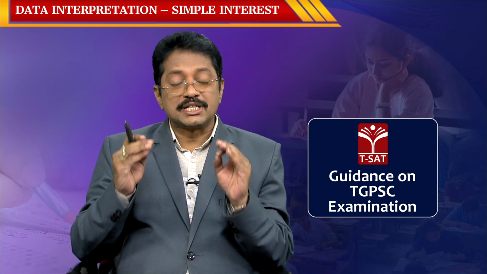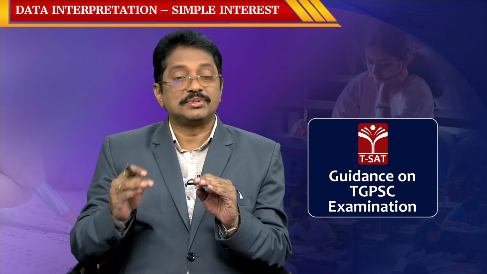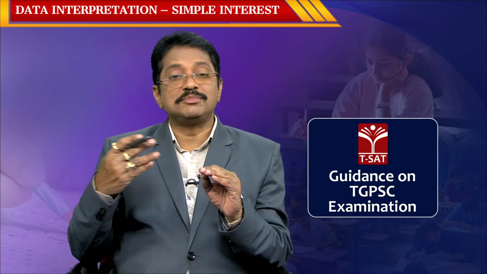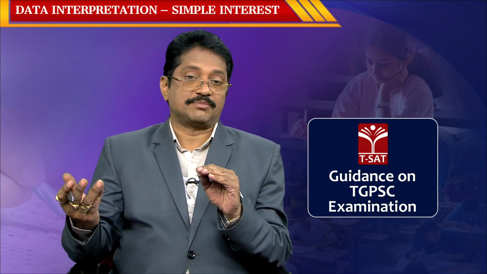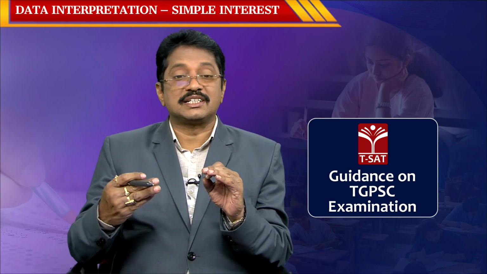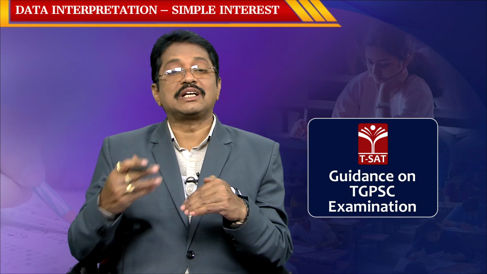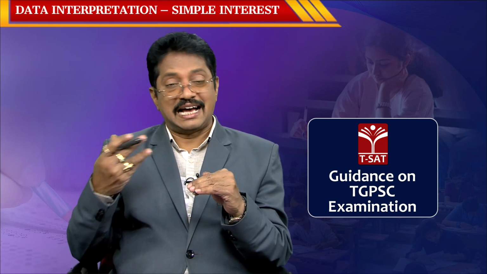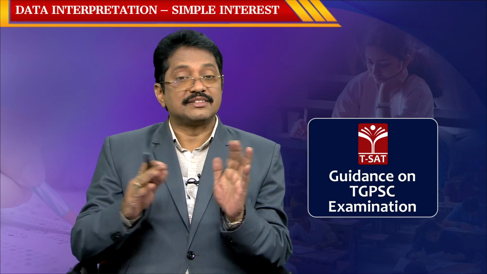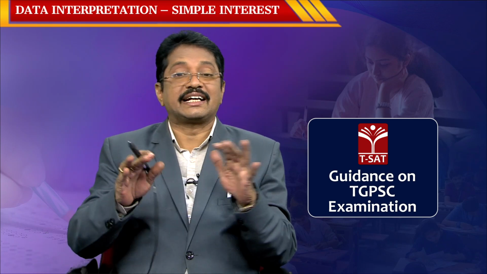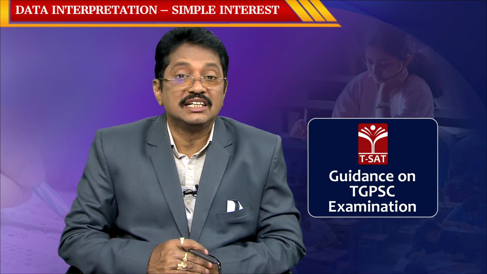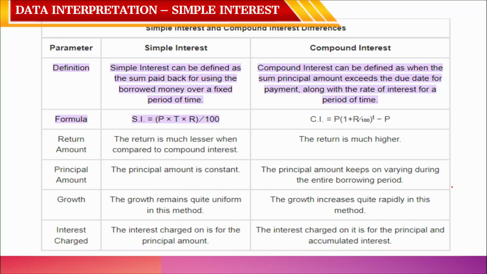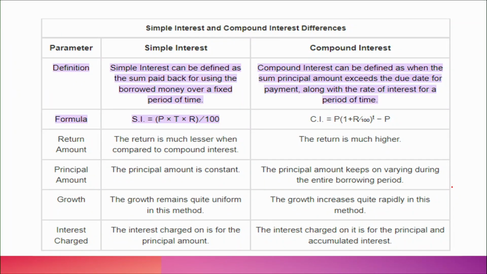So, the principal amount does not change in simple interest, only the interest will be added according to the number of years. Whereas, in compound interest every year the total will become the principal amount and the compound interest will be added to the total. That is the difference. I will discuss it in tabular form, then you can see the difference and comparison between simple interest and compound interest.